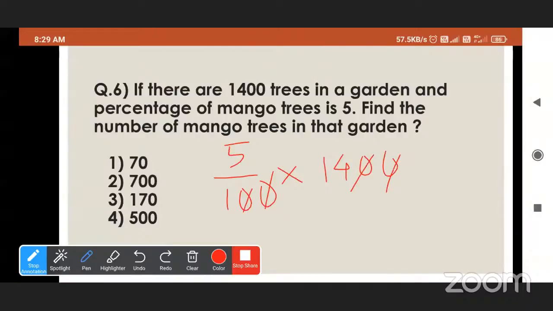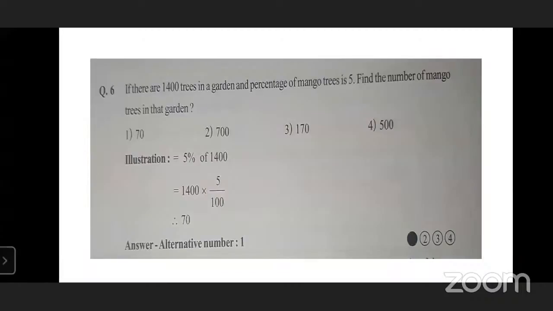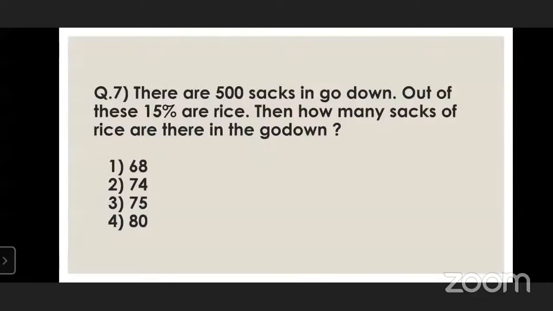Now we get 5 into 14. So do the multiplication, 5 into 14. 70. First option, the first option is very right. Very good. See, 5% of 1400 means 1400 multiplied by 5 upon 100. That is 70. 70 is the correct option. Now read question number 7.